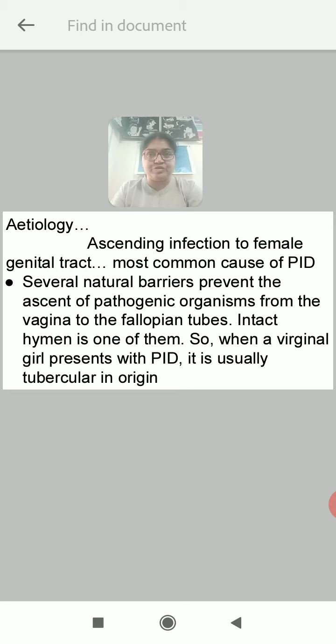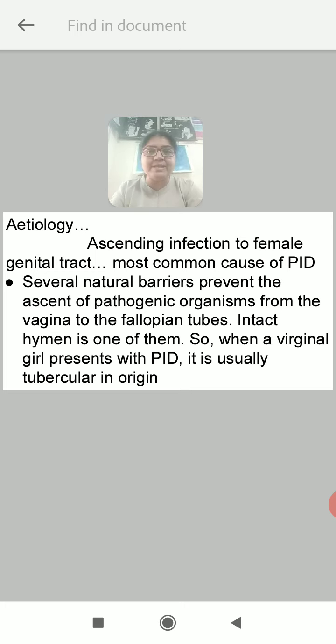What is its etiology? Ascending infection of the female genital tract is the most common cause of PID. Normally, ascending infection is prevented by various factors. So, infection does not ascend and does not enter the genital tract easily, right? Now, what factors usually prevent the infection? Several natural barriers prevent the ascent of pathogenic organisms from the vagina to the fallopian tubes.